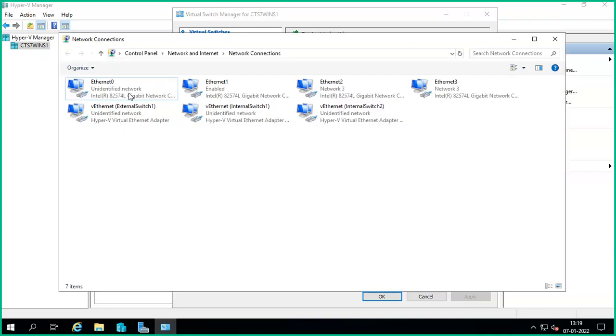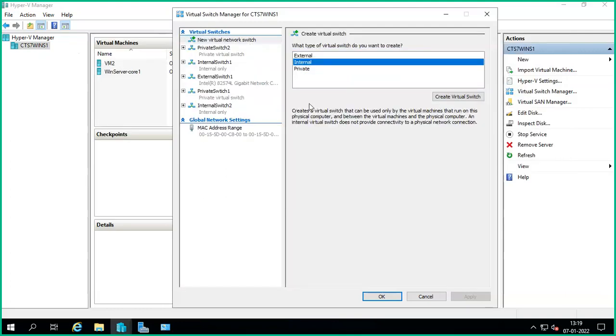You can see here it is NIC one. It looks like a physical one, but this is external switch, internal switch, internal switch. There are virtual adapters only. Virtual adapters are virtual switches only. These are my server's NICs.